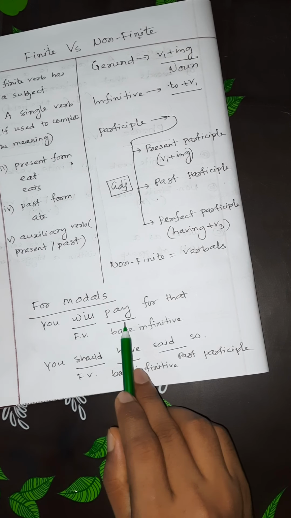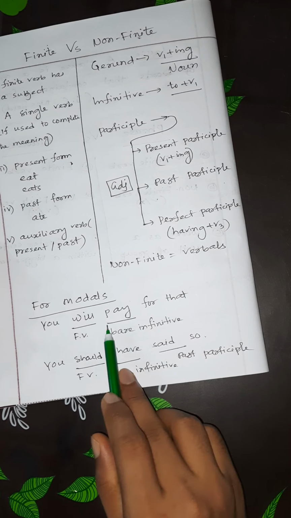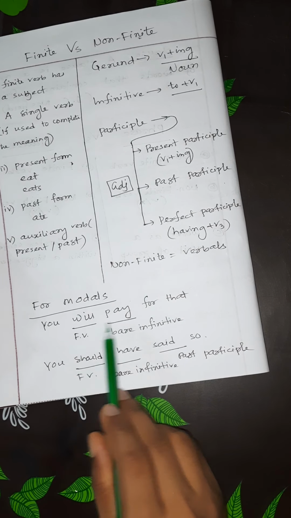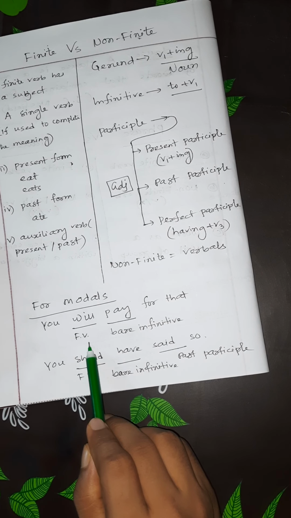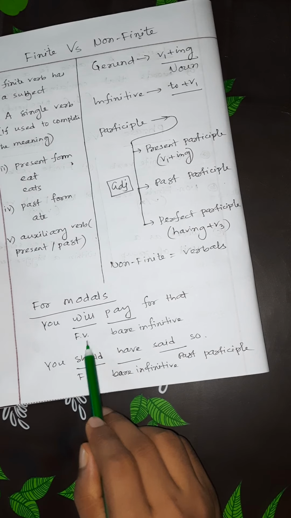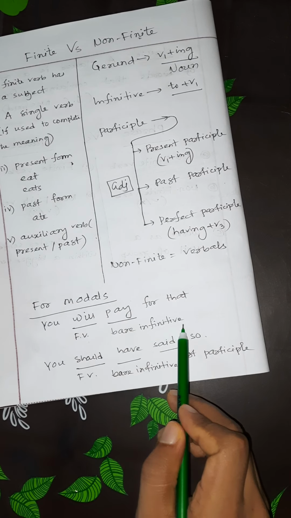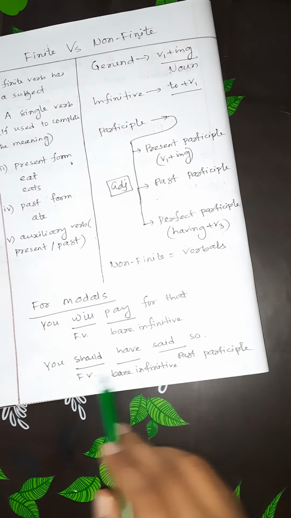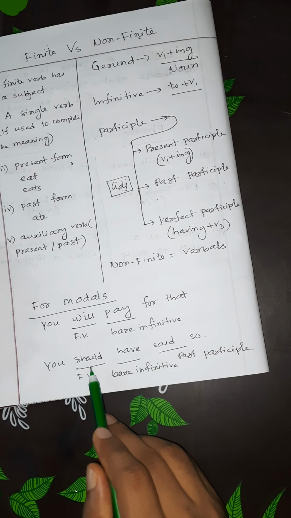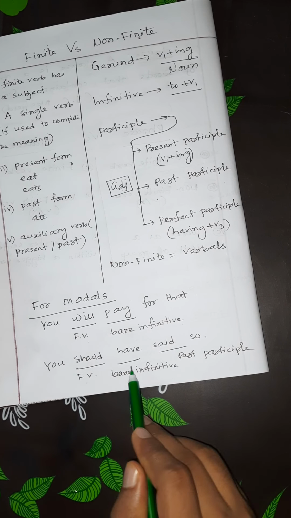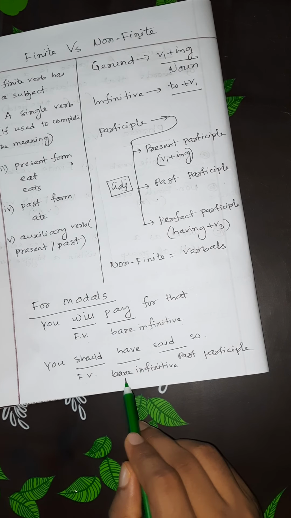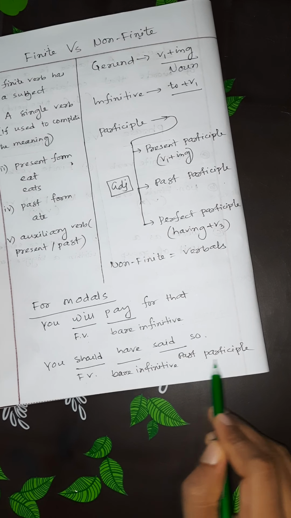Look, you will pay for that. Here, will pay. According to that website, 'will' is the finite verb and 'pay' is the bare infinitive. And if there are more than two verbs, you should have said so. 'Should' is the finite verb, 'have' is the bare infinitive, and 'said' is the past participle.